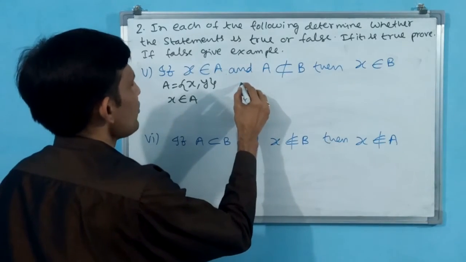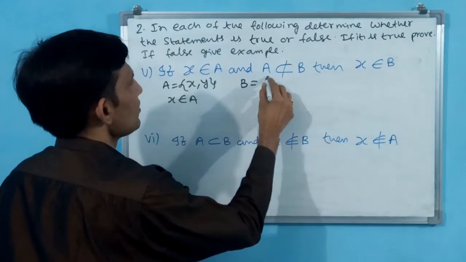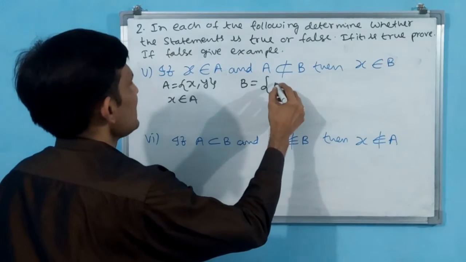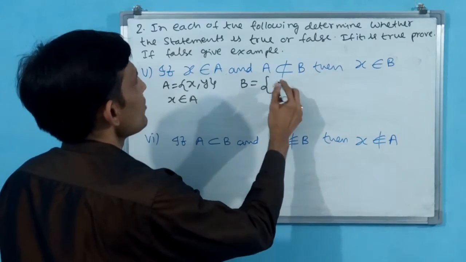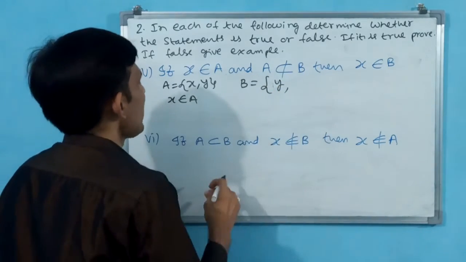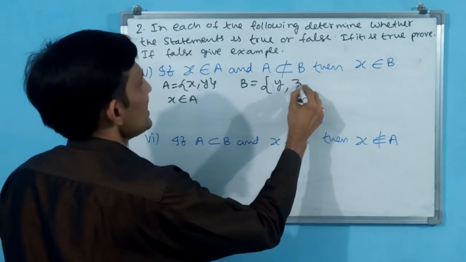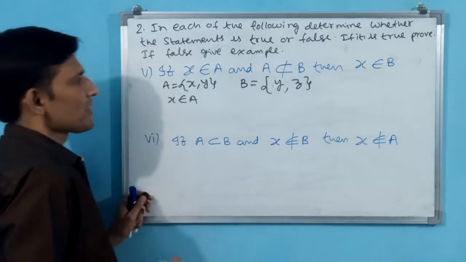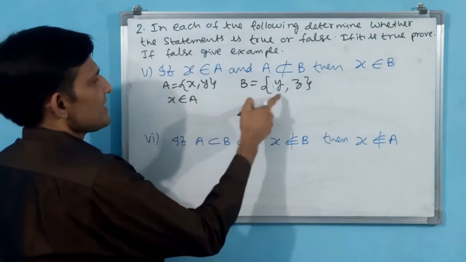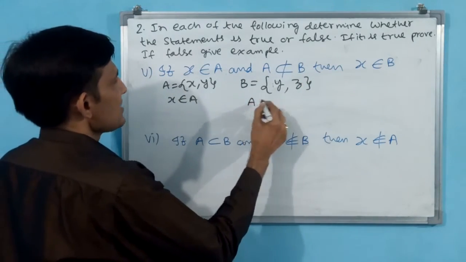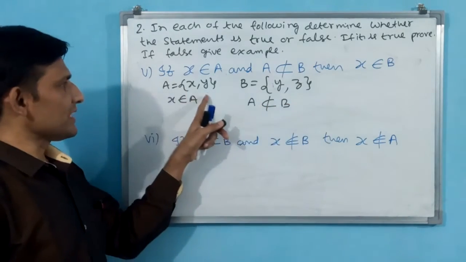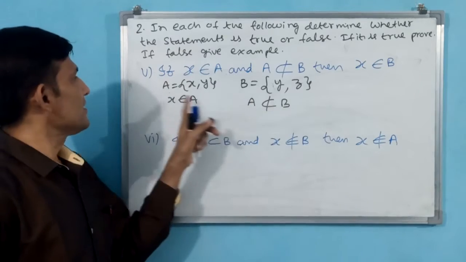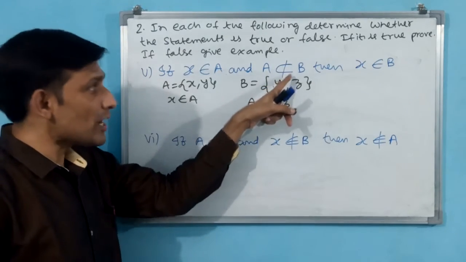That means what I am going to do here, B is equal to, say one element I am going to take, I am not going to take X, I am going to take Y and Z. Here X is not there in B, so A is not a subset of B. Why? Because if X and Y both are there, then A is going to become a subset, but we should not make it a subset.